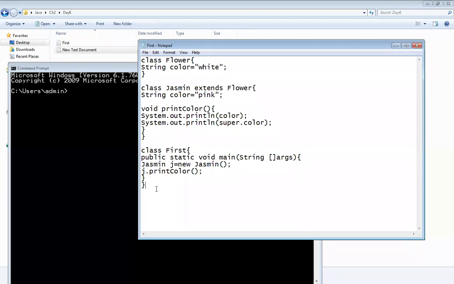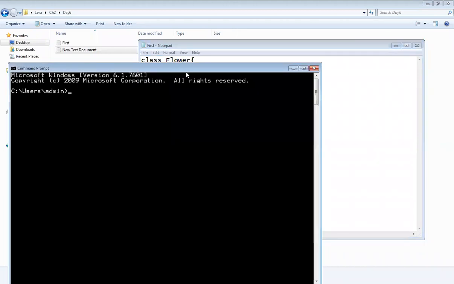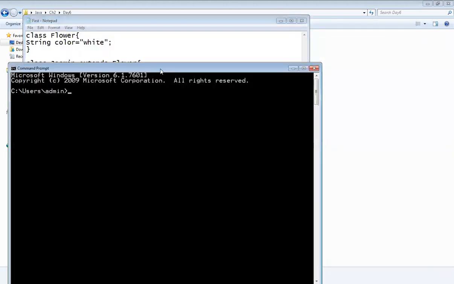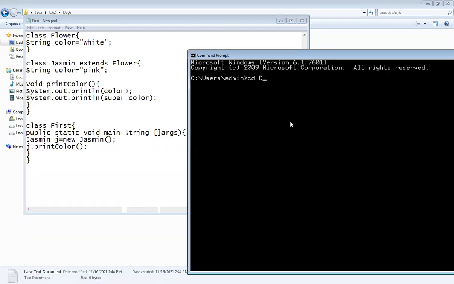You can implement on online editors also, no issues. Try to implement it. Meanwhile, I will move inside that folder.